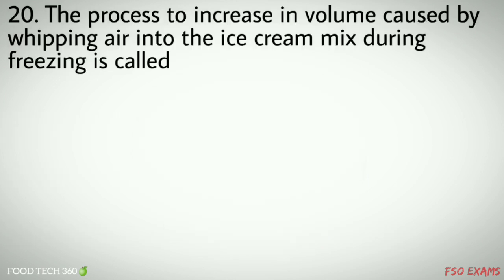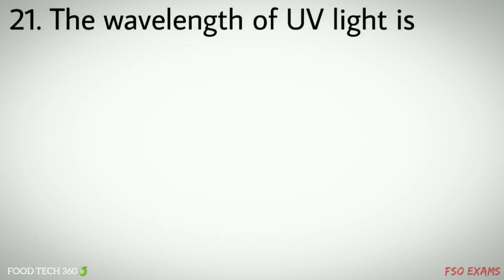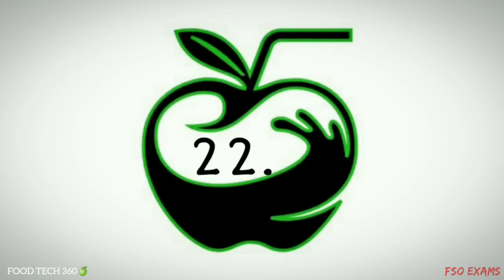Question number 20. The process to increase in volume caused by whipping air into the ice cream mix during freezing is called options A. homogenization, B. aging, C. overrun, D. hardening. Correct answer D. hardening. Question number 21. The wavelength of UV light is options A. 200 to 400 nanometer, B. 700 to 900 nanometer, C. 800 to 1100 nanometer, D. 200 to 800 nanometer. Correct answer A. 200 to 400 nanometer. Question number 22.